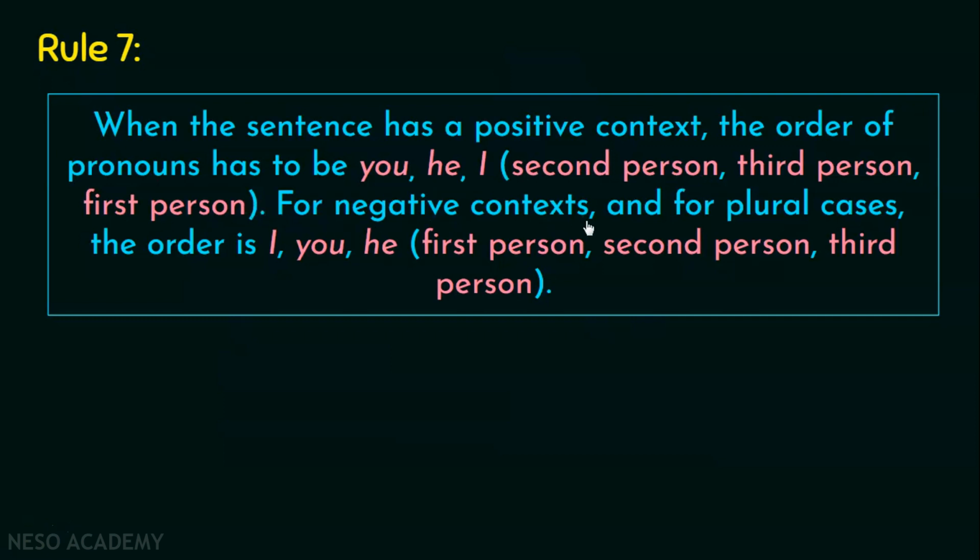Similarly, for negative context and for plural cases, the order is I, you, and he. First person, second person, and the third person. So this means in these cases where you have multiple persons given to you in the sentence, please identify the context or the meaning of the sentence first and accordingly choose the order of pronouns.